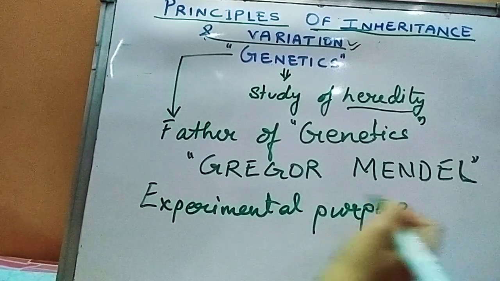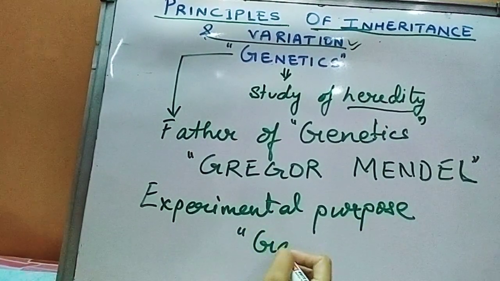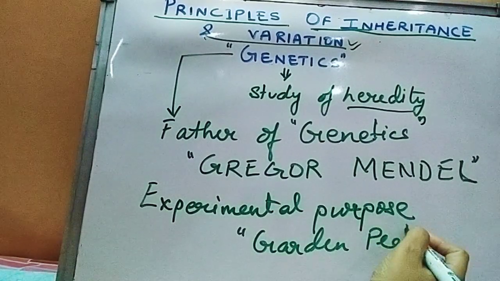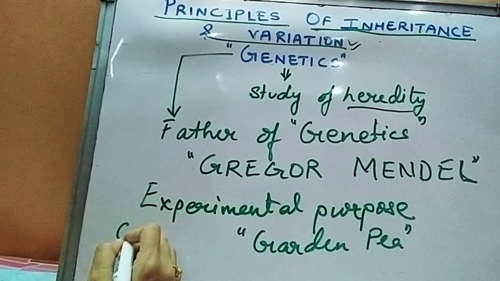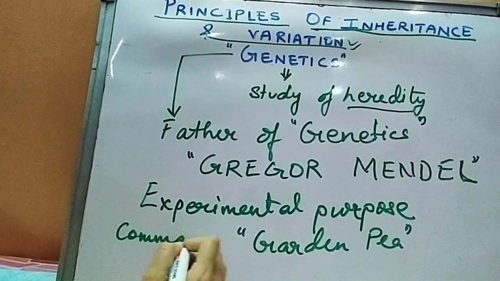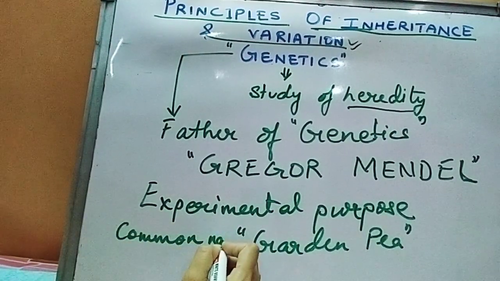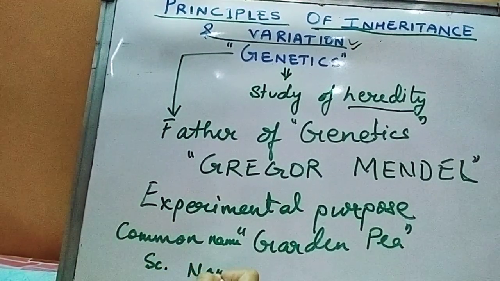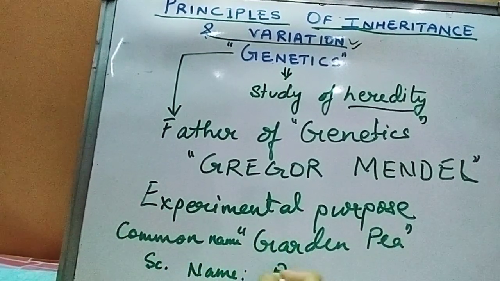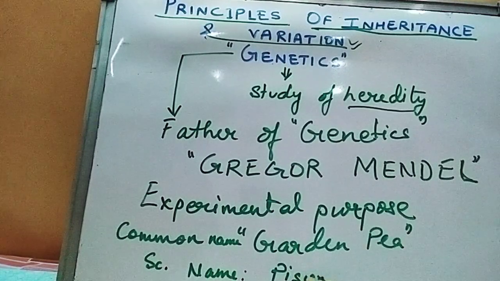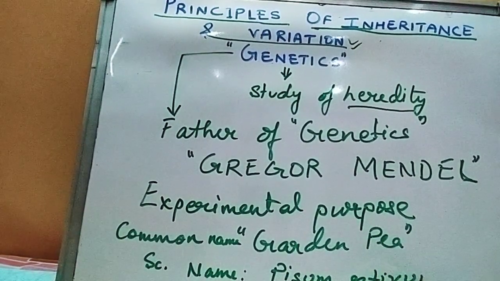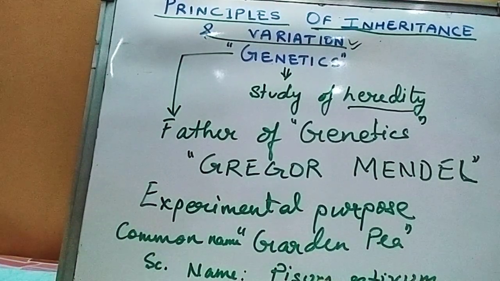What was the plant? Garden pea. This is the common name. What was the scientific name? Which is very important in terms of your examination, it was Pisum sativum. This is the scientific name of the plant garden pea.